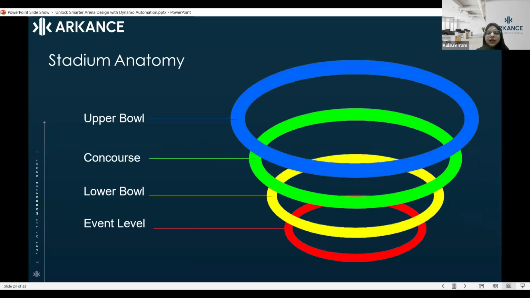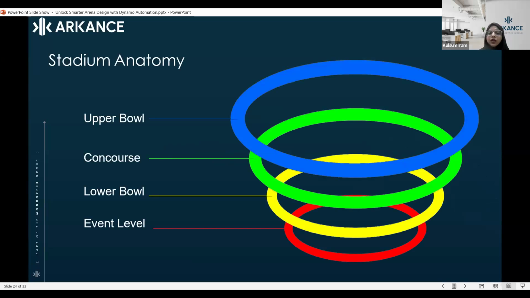For that, firstly let's break down the anatomy of a stadium. A stadium is divided into four levels, the first being the event level. The event level can be the field, where your cricket match is going to be played, your concert is going to be held, or your match is going to be played. That is your event field.